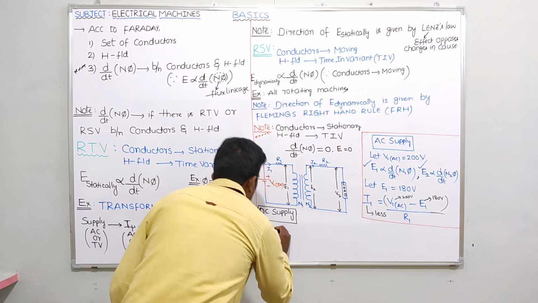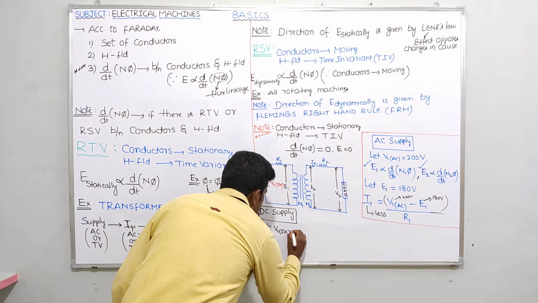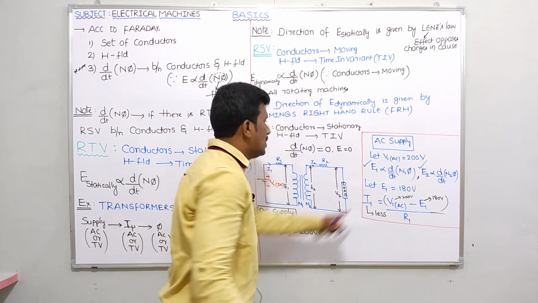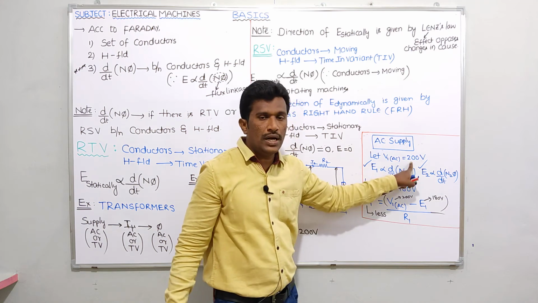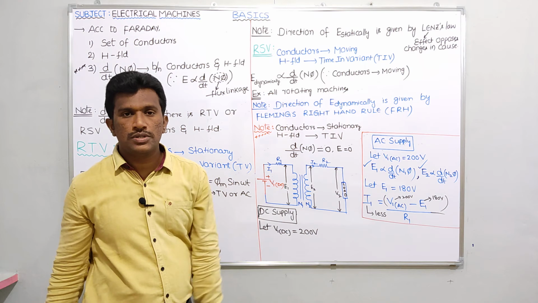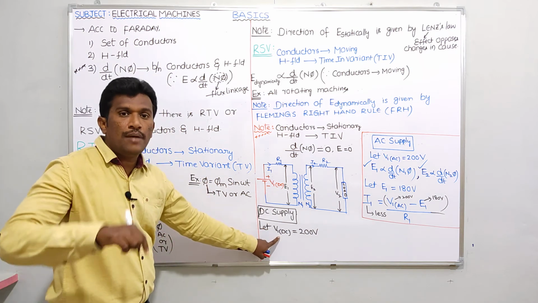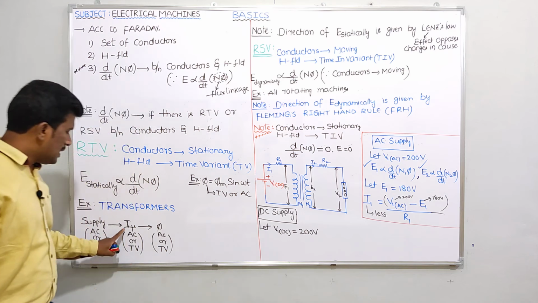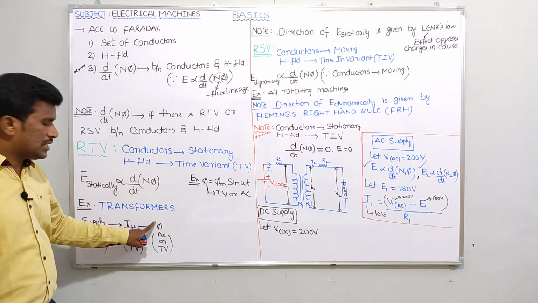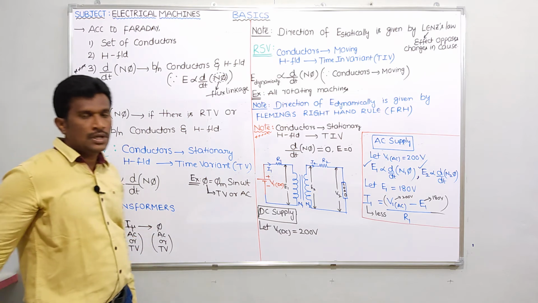Let V1 DC be the magnitude of the DC voltage source. Just like the AC voltage magnitude, which I had taken as 200, here also I am assuming V1 DC equals 200 volts. Now tell me, whenever V1 is DC, time invariant, the current taken in the transformer is DC, time invariant, and the flux produced in the transformer core is DC, time invariant.